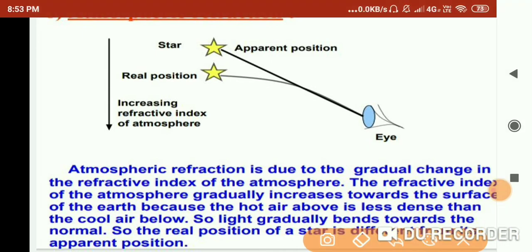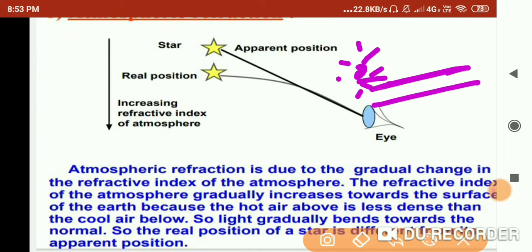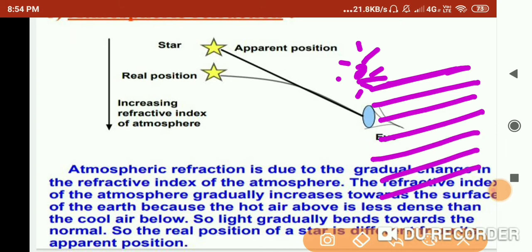Suppose this is your sun, and the layer nearer the sun will be hot, so the particles will be at distinct positions, so it will be rarer, it is the rarer medium. Then below that layer it will be less hot. So the atmosphere is made up of different layers, again a different layer, and again a different layer. Light, a white light ray, will be traveling from here.